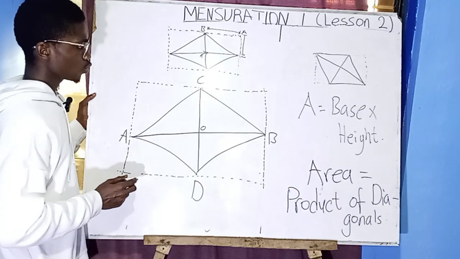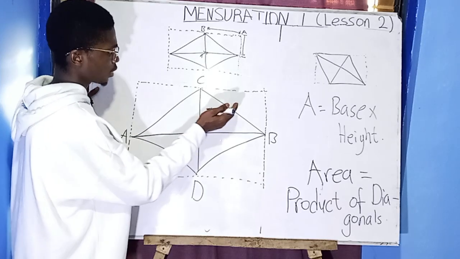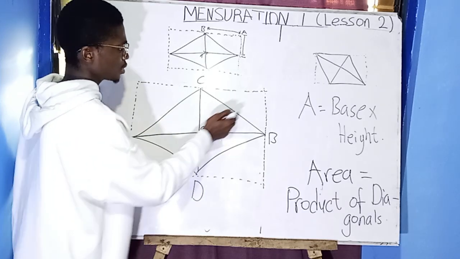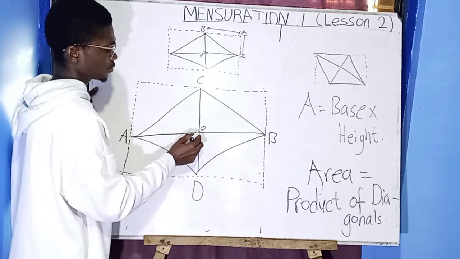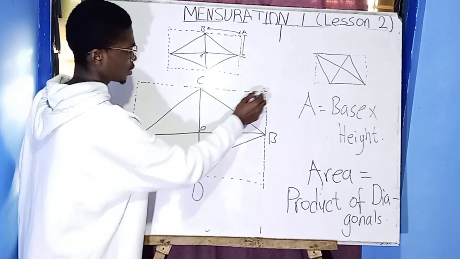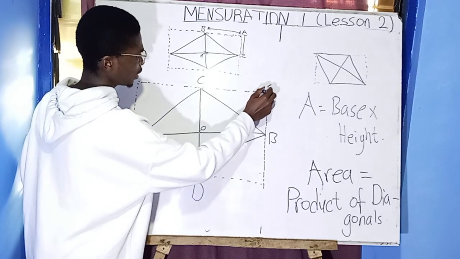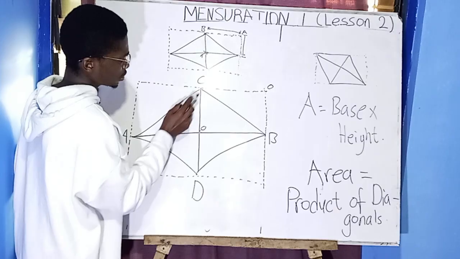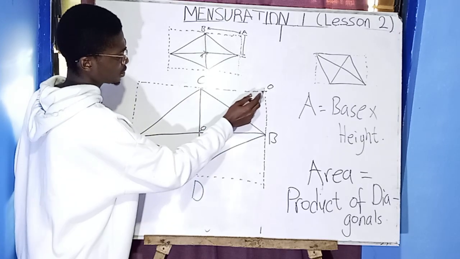So if I raise this one to come in, I'm raising this one to come here. This one is going to map to come here. So it means here will be O. When here is O, it means this CO here is going to be the same as the CO here.